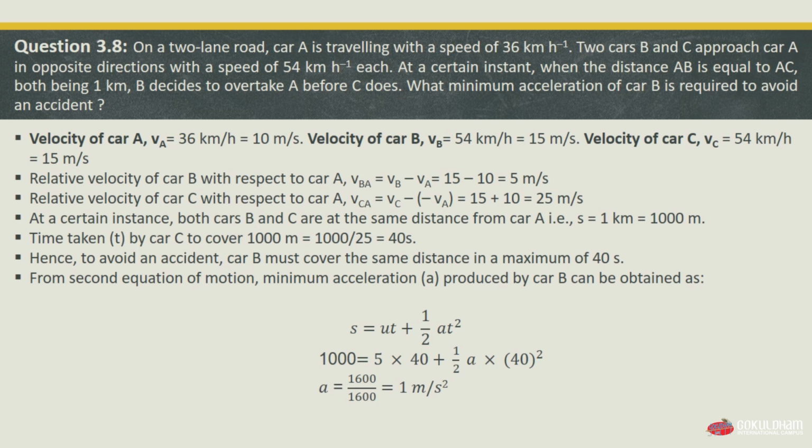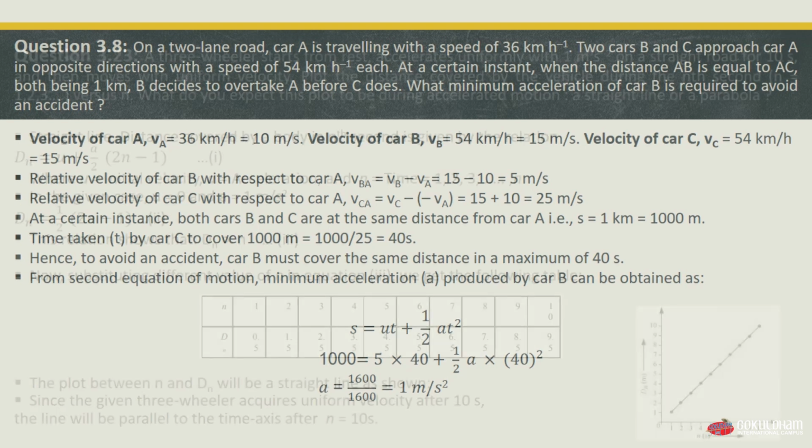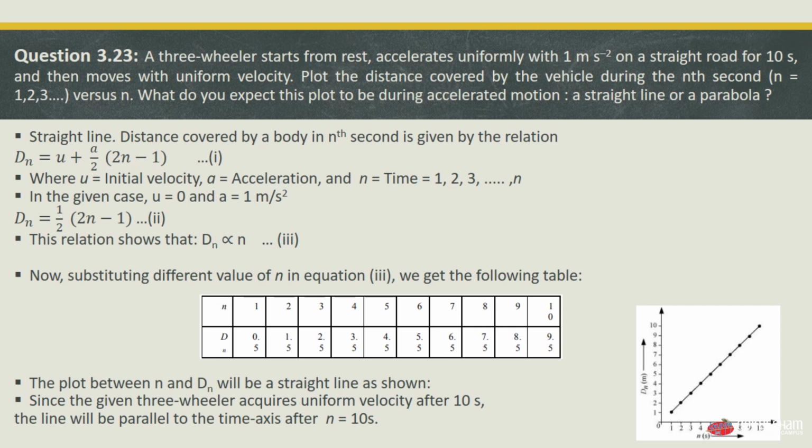So this is the solution of our question 3.8. Now we will move to our next question. The next question that we are going to solve is question 2.23: a three-wheeler starts from rest, accelerates uniformly with 1 meter per second square on a straight road for 10 seconds and then moves with uniform velocity. Plot the distance covered by the vehicle during the nth second, where n is 1, 2, 3 up to n. We have to plot the distance covered by the vehicle during the nth second versus n.